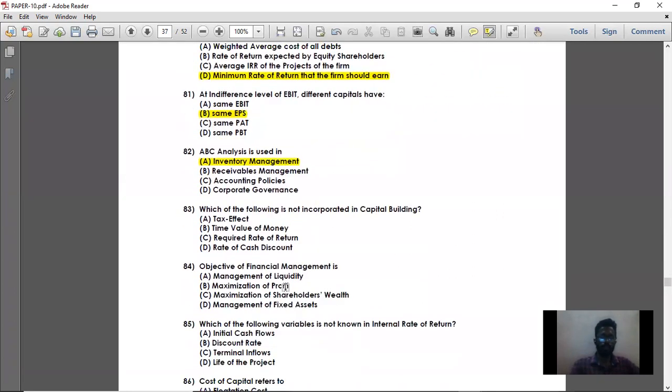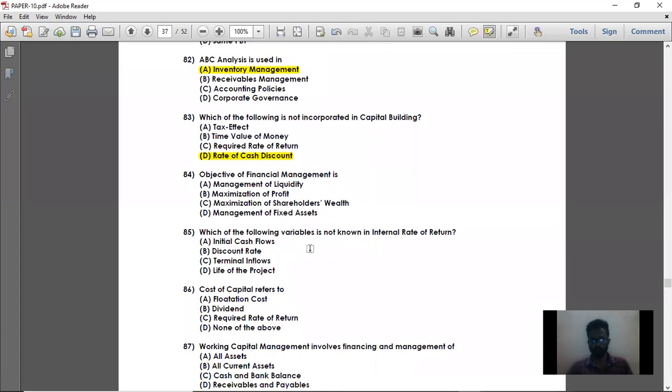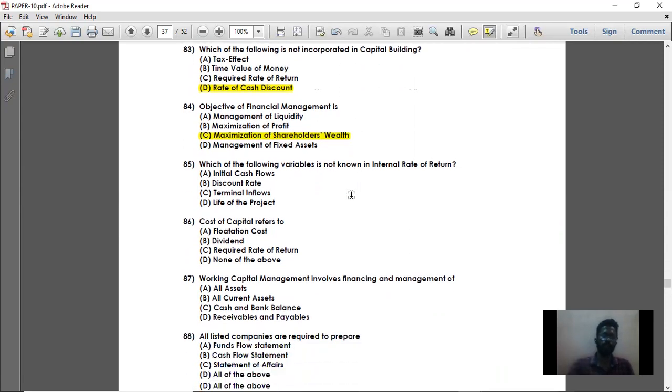Then moving on to question number 83. Which of the following is not incorporated in capital budgeting, rate of cash discount? Option D is the right answer, because in your capital budgeting, tax effect is taken into consideration, time value of money is taken into consideration, required rate of return is taken into consideration. So this rate of cash discount is not incorporated in capital budgeting. So moving on to question number 84. Objective of financial management is maximization of shareholders' wealth. We have already seen this. So maximization of shareholders' wealth should be the primary objective of financial management.